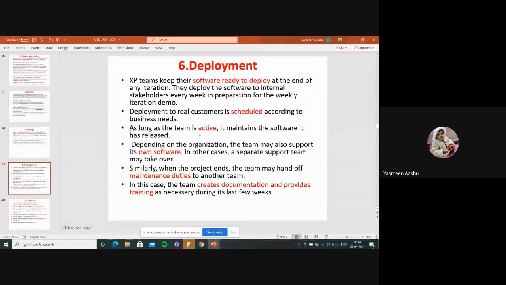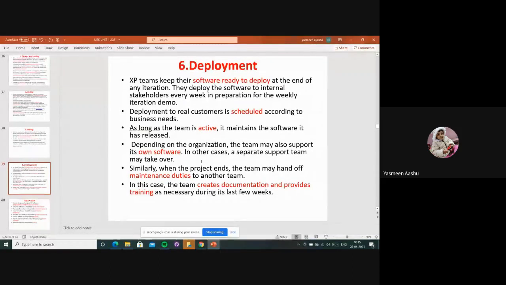As long as the team is active, it is going to maintain the software, even after it has been released. And depending upon the organization, the team may also support its own software. Once the software has been developed, is our job completed? Not like that. They will be giving some support while their projects are being developed on their particular software.